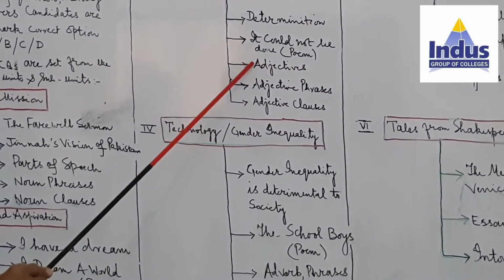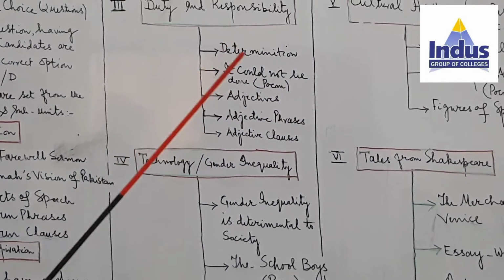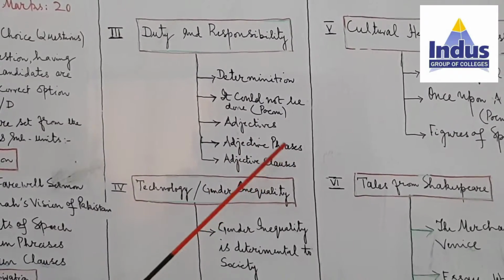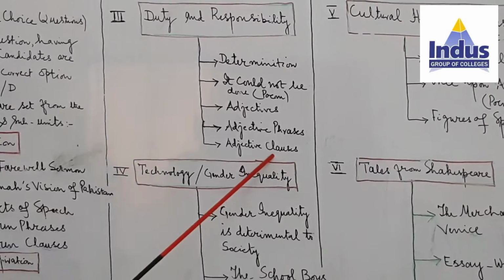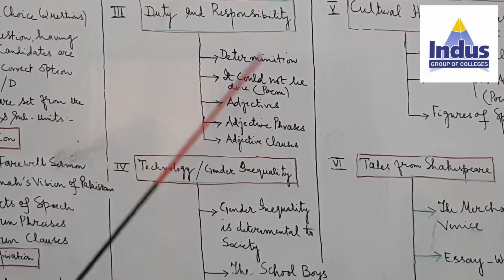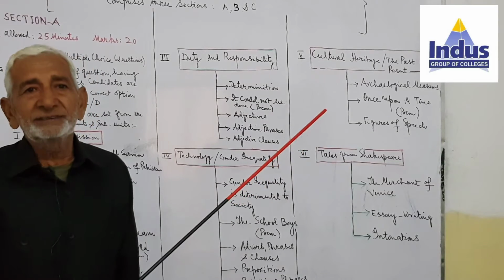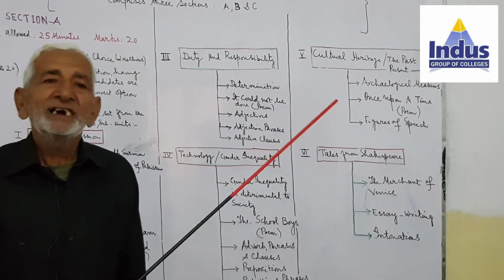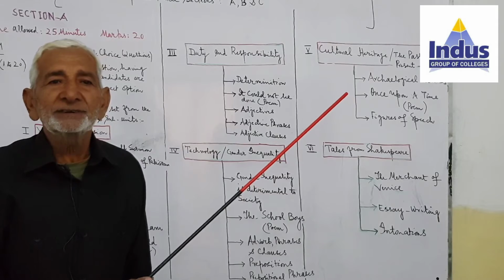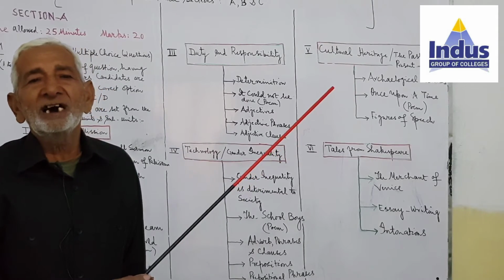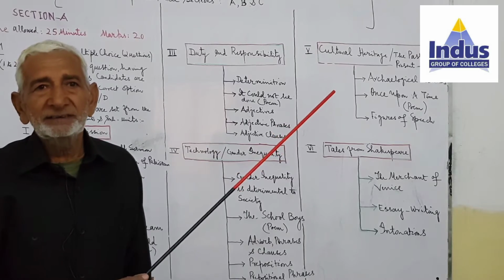Then it has got portion of grammar, that is adjective, adjective phrases and adjective clauses. Now, whenever you are going to attempt any multiple choice question, because it has got four portions, that is A, B, C and D, thoroughly study of this unit is very important.